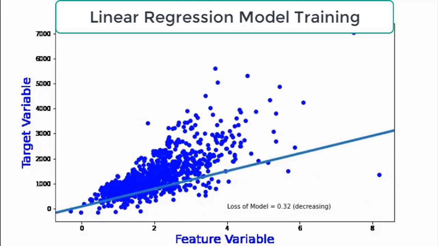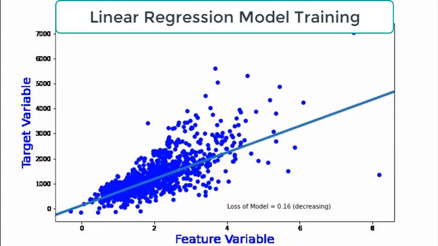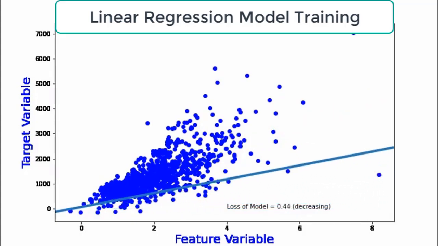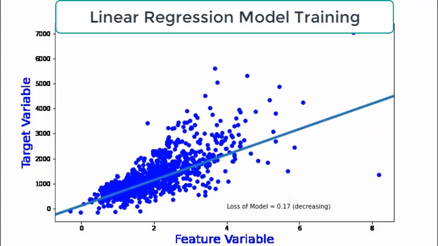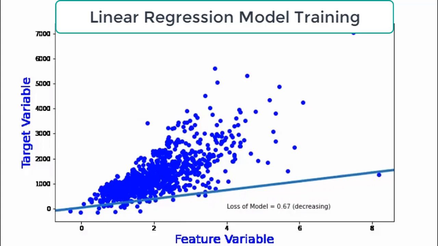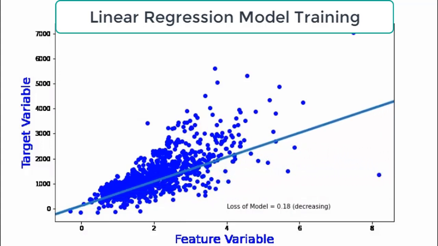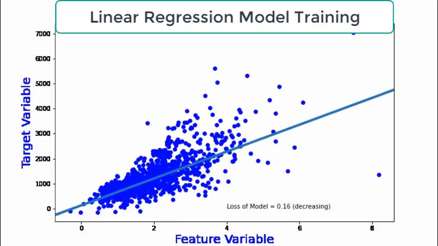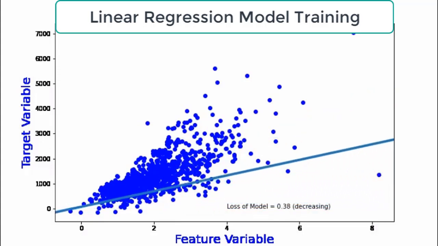Regression is one of the most fundamental and basic machine learning algorithms. Machine learning regression is a set of machine learning methods that are used to predict a continuous value. For example, predicting the price of a house given the features of the house, like number of rooms and area of the house, etc. Regression is a supervised machine learning technique.